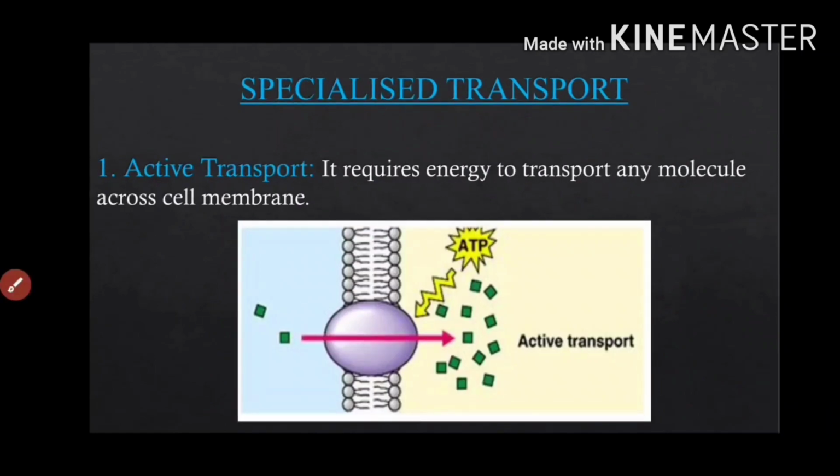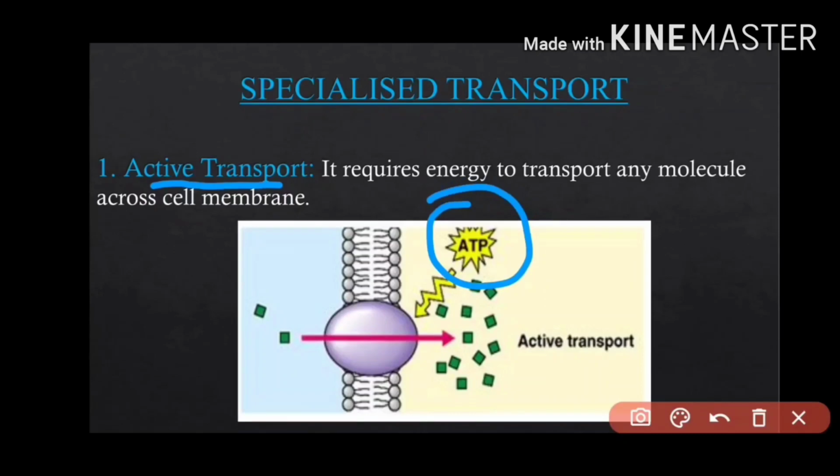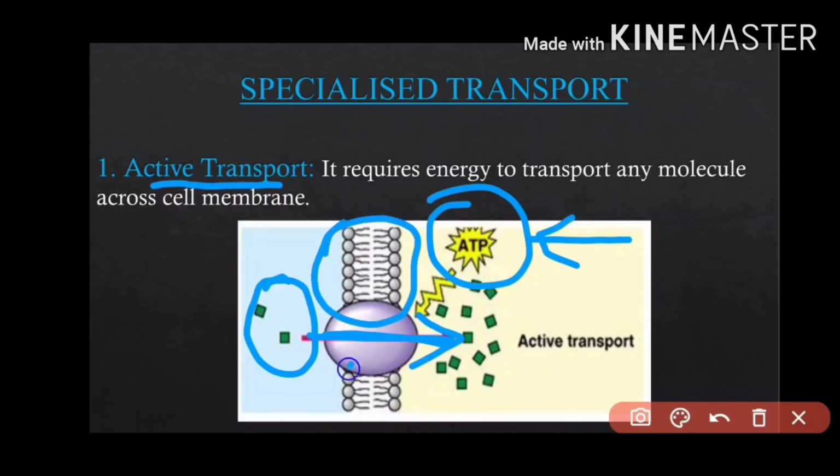Specialized transport. The number one type is active. As you can see, look at the diagram. ATP is required for the passage of molecules from low concentration to high concentration. So for passage from low concentration to high concentration, ATP is required, and this is the phospholipid layer of the cell membrane. Let us move to next.